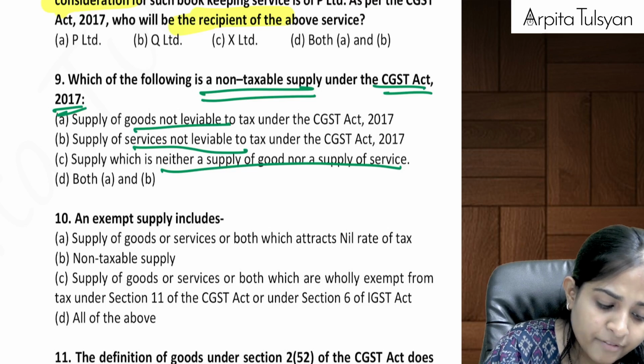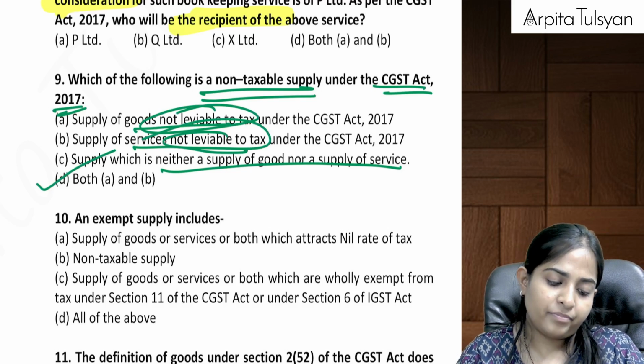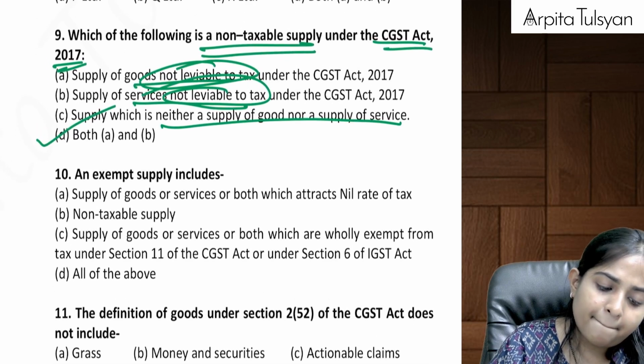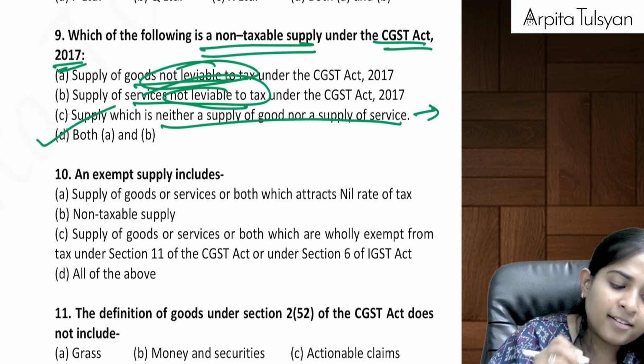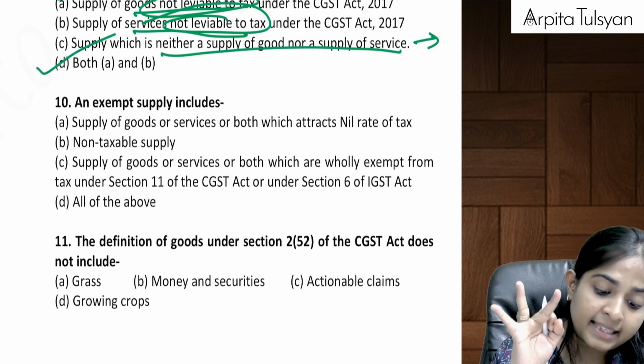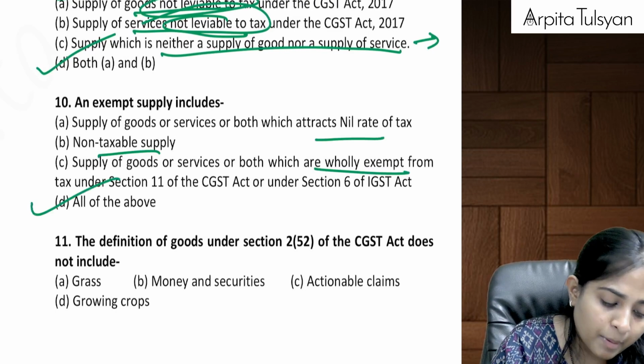Yes. So can we say which is not leviable to tax at all? So A and B will be the answer. Yes. Then this is not a supply at all. Na? Then an exempt supply includes 3 things. Nil rated, non-taxable, wholly exempt. Perfect. All of the above.